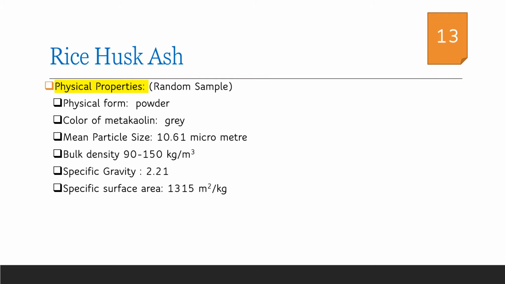As a result, the concrete made by replacing cement with rice husk ash will have a lower unit weight, and due to the increase in surface area of rice husk ash we could get a less permeable concrete.